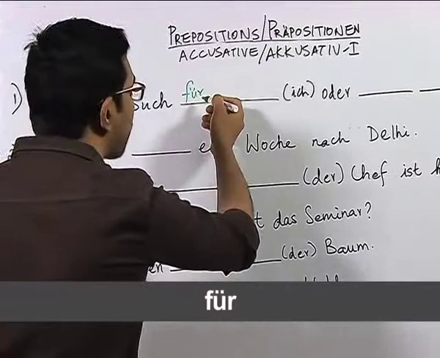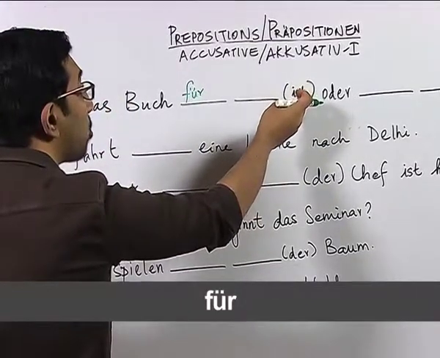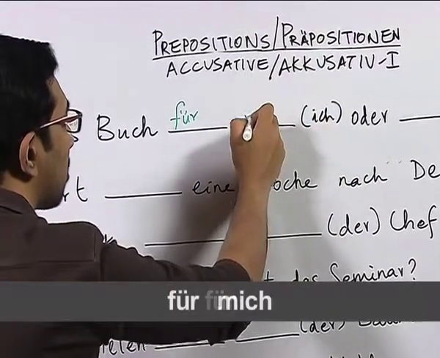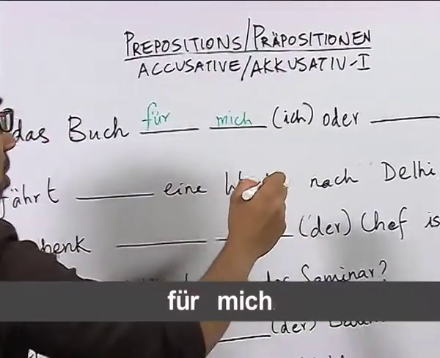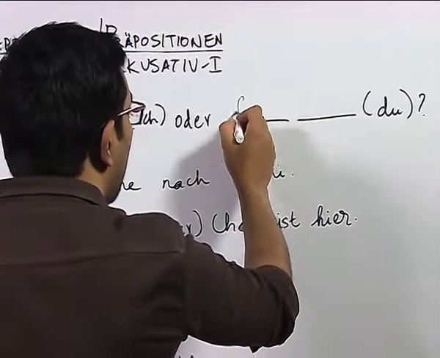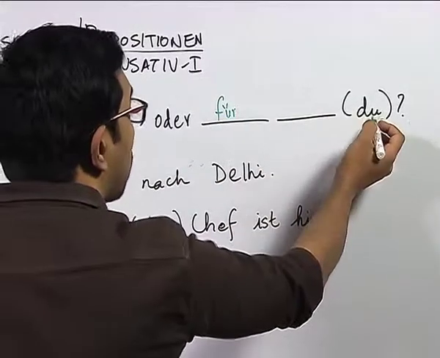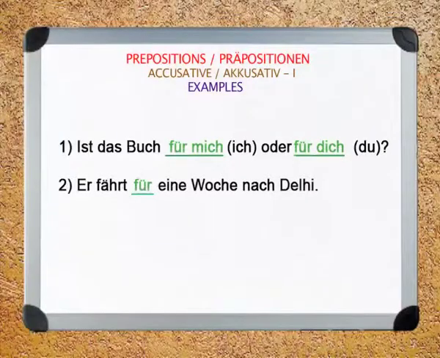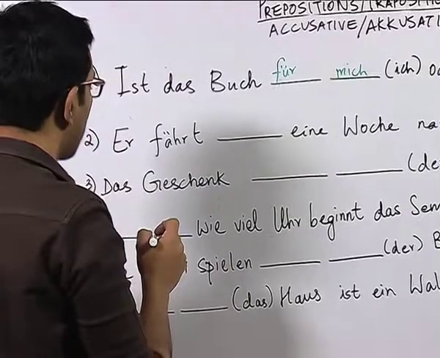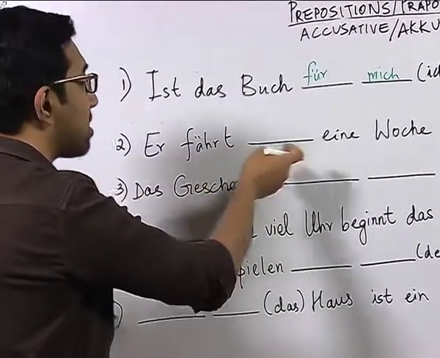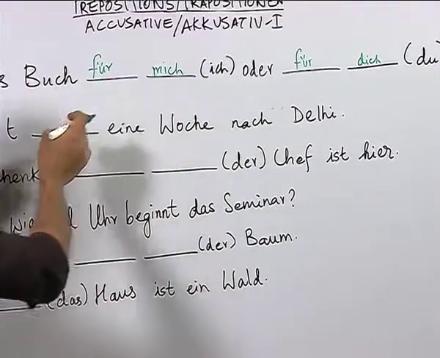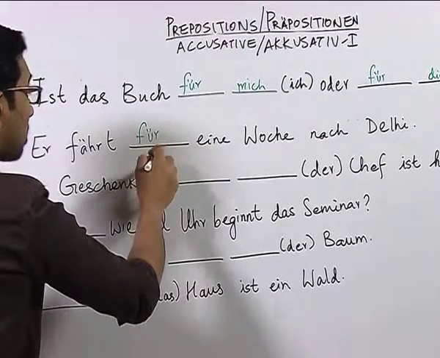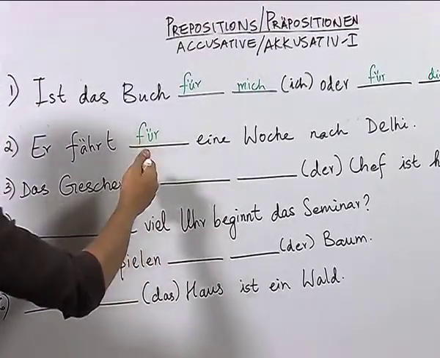Now, since it is an accusative preposition, we have to now convert the pronoun in accusative, and the pronoun form of ich in accusative is mich, or we use the preposition again and use the accusative pronoun form of du, which is dich. Now, let us look at sentence number 2. Fährt eine Woche nach Delhi. Here also we can use the preposition für, because it shows a purpose.